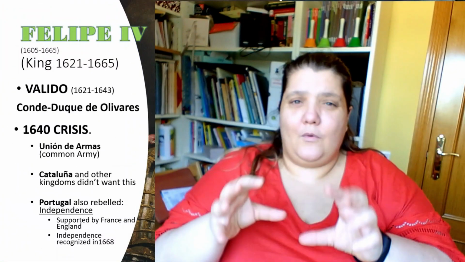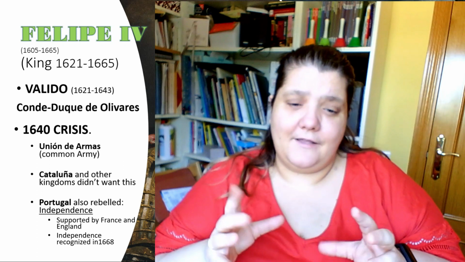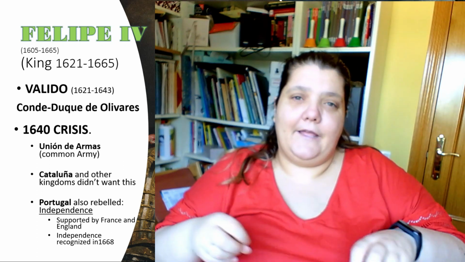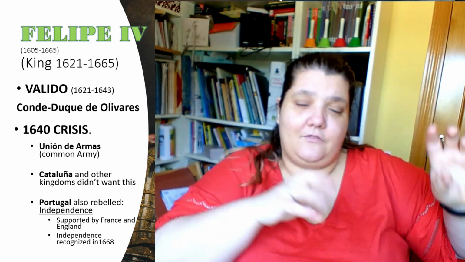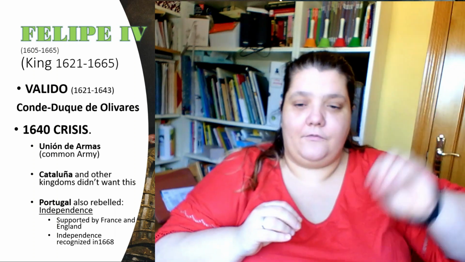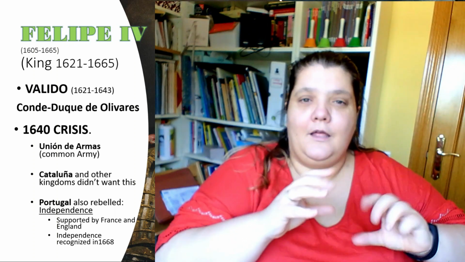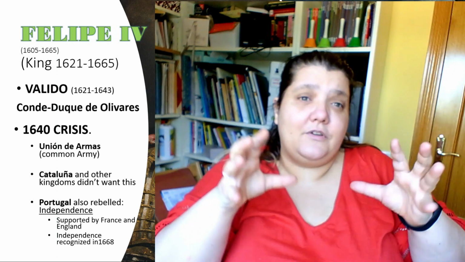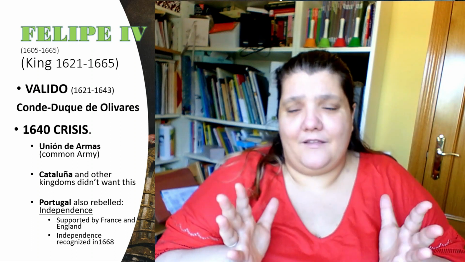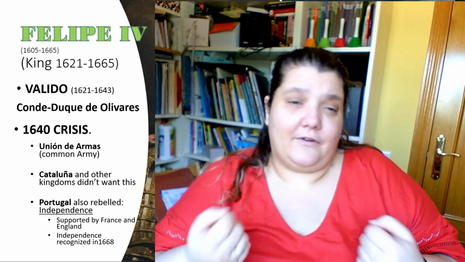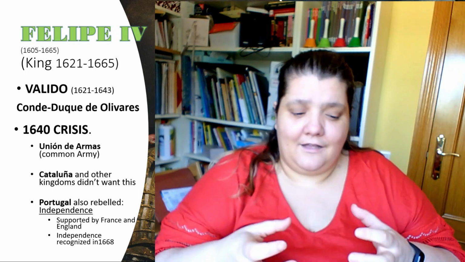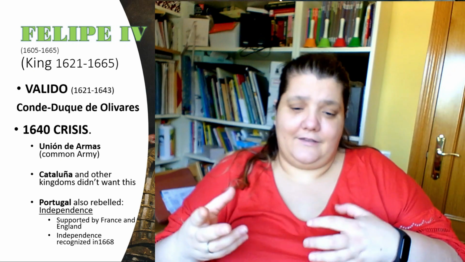The Conde Duque de Olivares wanted to create what they called the Unión de Armas. That was a common army, an ejército, formed by soldiers from the different territories: from Castilla, from Portugal, from Aragon, from Catalonia, from different countries. Each territory would provide some soldiers. But some territories were not very happy with that idea, and they didn't want to do that, for example Aragon and Catalonia. The people in Catalonia rebelled against that idea, and that started the rebellions in Catalonia.